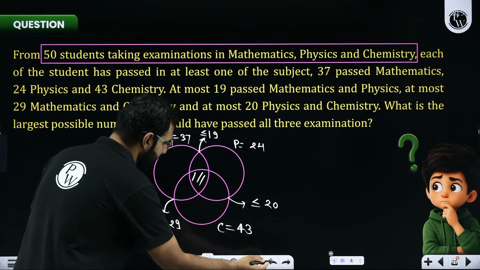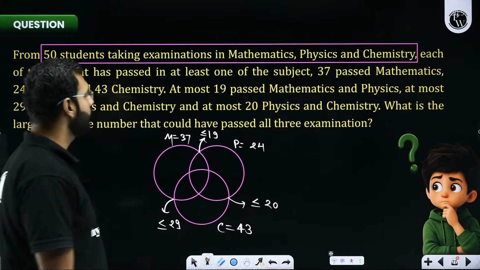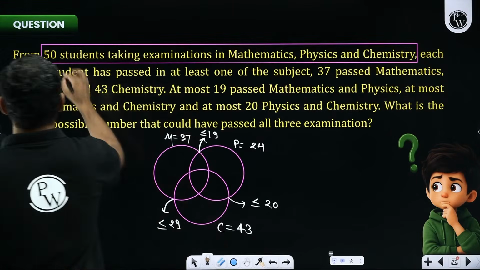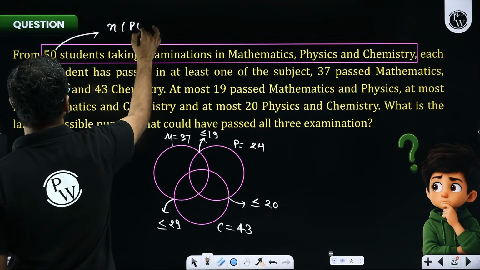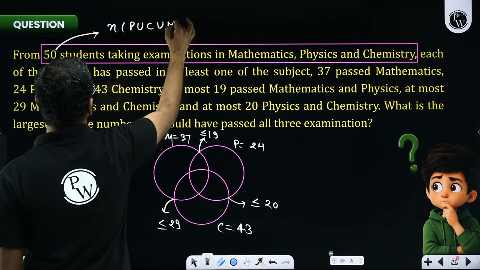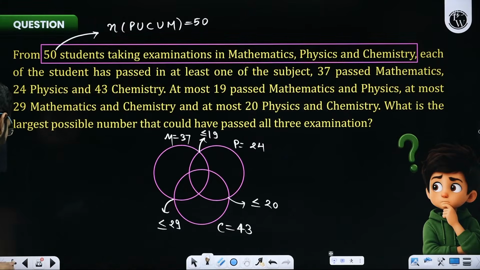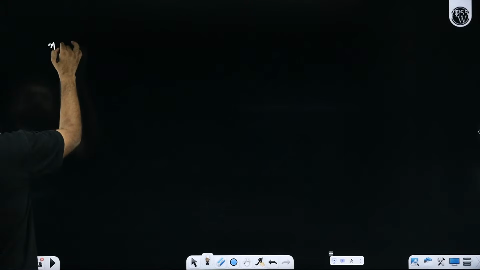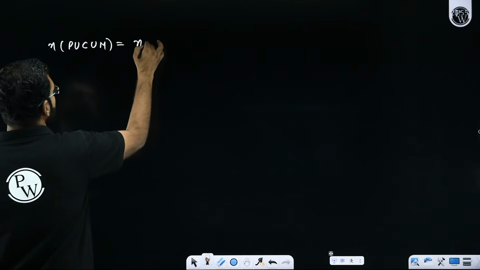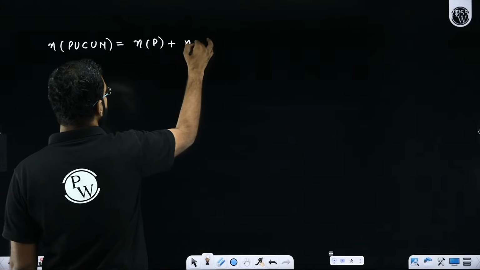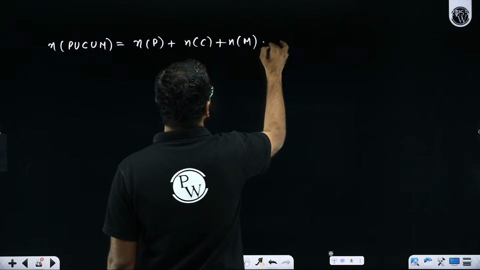So this is what they're asking you, or rather the maximum value is what they're asking you. We know one thing for sure, that if this is the data which is 50, the number of students who cleared physics or chemistry or maths will be 50. Yes or no? So what's the formula we know? The formula for number of people who could have cleared physics or chemistry or maths would be given by number of people who cleared physics plus number of people who cleared maths plus number of people who cleared chemistry.